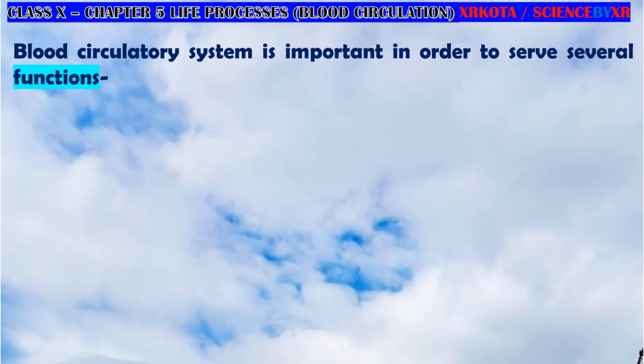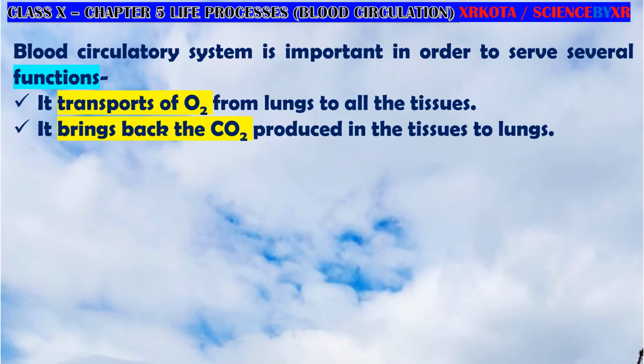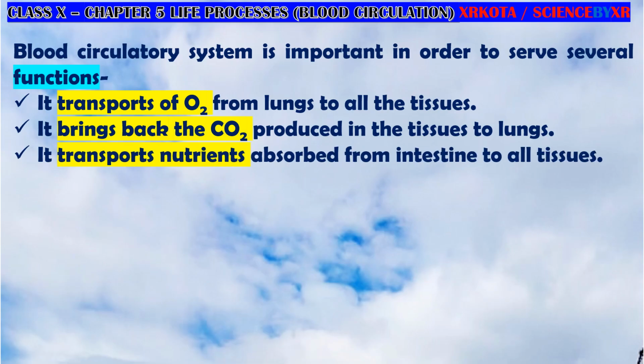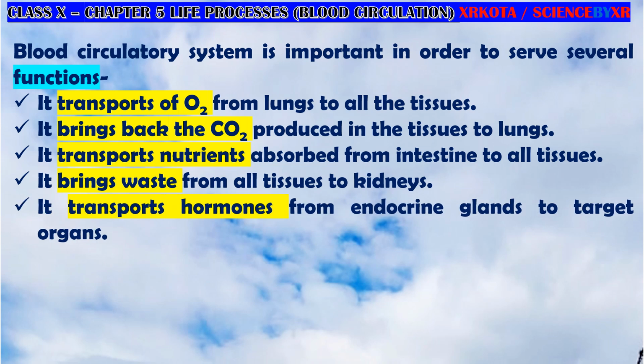Okay, the blood circulatory system is important in order to function. It has several functions. What are the functions? It transports oxygen from the lungs to the various tissues, or rather all the tissues of the body. It is bringing back carbon dioxide from each and every tissue back to the lungs. Then it transports nutrients from the digestive system, that is the intestine, to each and every tissue. Then it brings back waste from all the tissues to the kidney and other excretory organs.